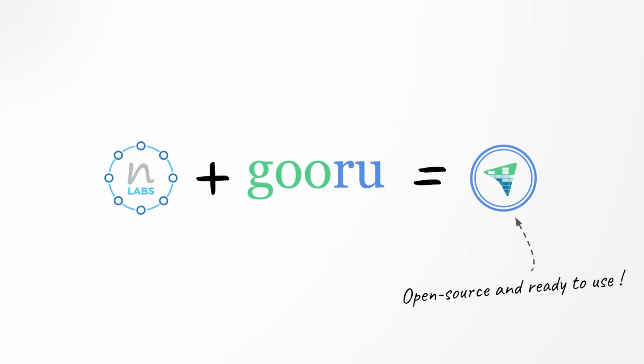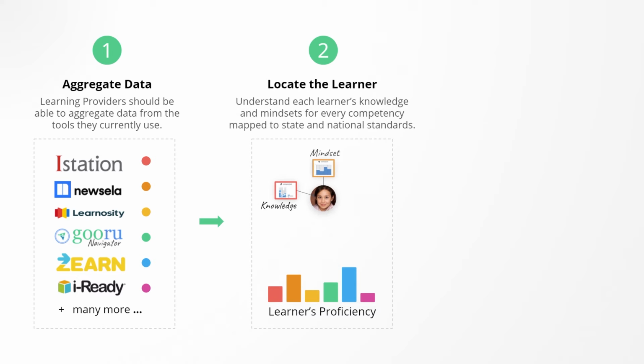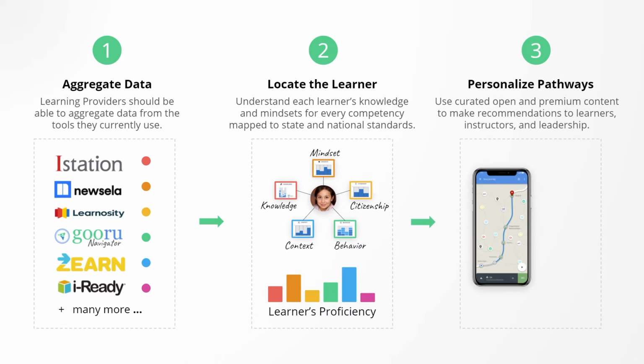Gooru Navigator provides 3 core capabilities. 1. It aggregates data. Using an interoperability framework, tools providers can share data from various sources. 2. It locates the learner. This data is processed to understand the whole learner in terms of their knowledge, mindset, and engagement. 3. It personalizes pathways. Gooru Navigator leverages data to suggest personalized pathways of open resources. It also has applications for every stakeholder: teachers, parents, principals, instructional coordinators, and superintendents. It all comes together in 5 steps.